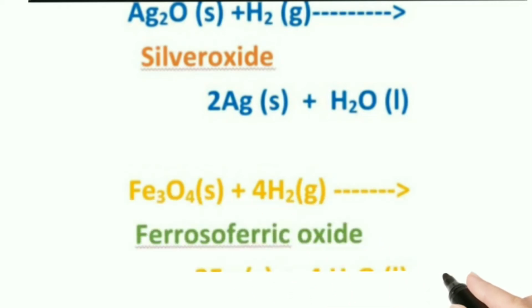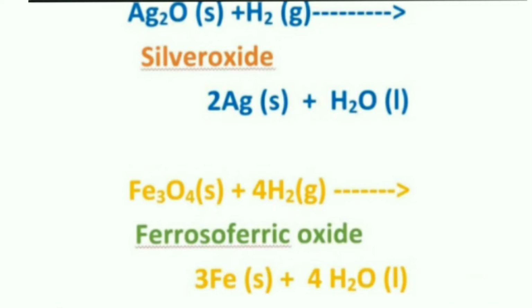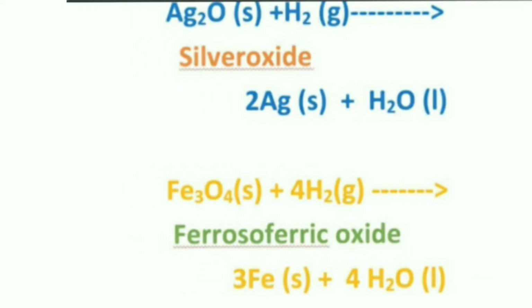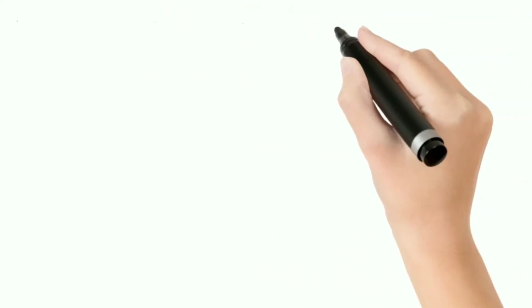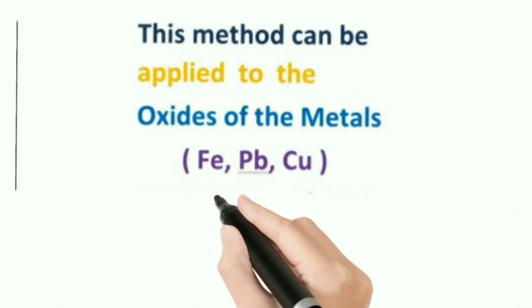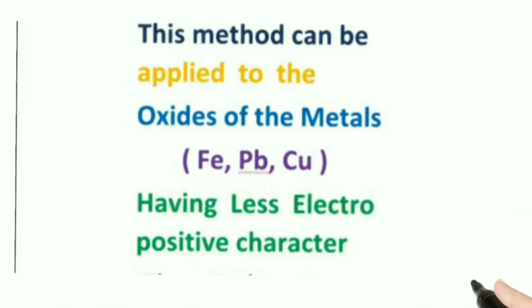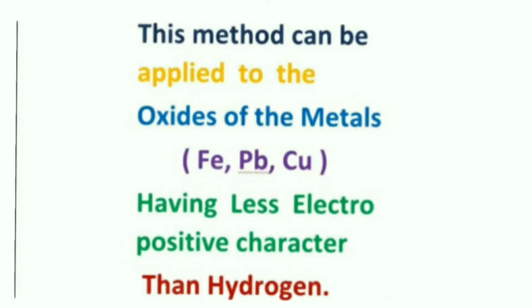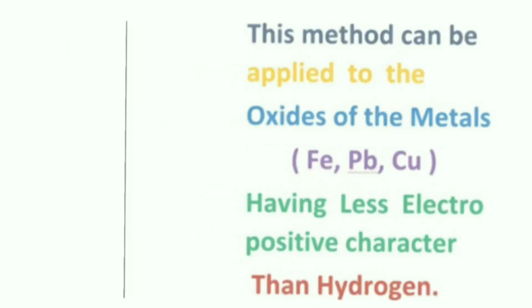Let us see the next example. Ferroso-ferric oxide, Fe3O4, with hydrogen converts to iron plus water. So hydrogen is used to convert a metal oxide to metal. This process of reduction is carried out here. This process is only applicable for those metals which have less electropositive character than hydrogen. So it is not applicable for all metals; metals such as iron, lead, copper, having less electropositive character than hydrogen, can be used.